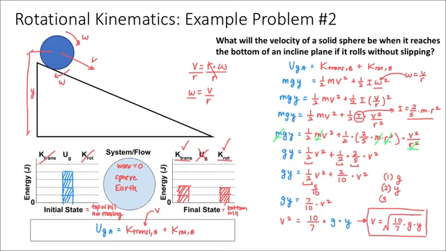Now, the third thing that may be less obvious is the shape of the object, and I want to point out where that's coming from. If you look at the equation for the velocity that we just derived here, this 10/7 quantity came in part from the moment of inertia, right? The moment of inertia, that constant 2/5 that came with the moment of inertia for a sphere, became that 10/7 term, it influenced that term. And so the shape of the object will influence the velocity of that object by the time it reaches the bottom of the inclined plane.